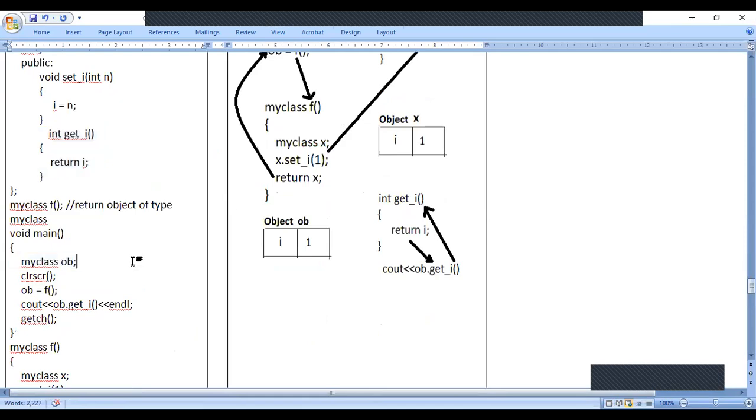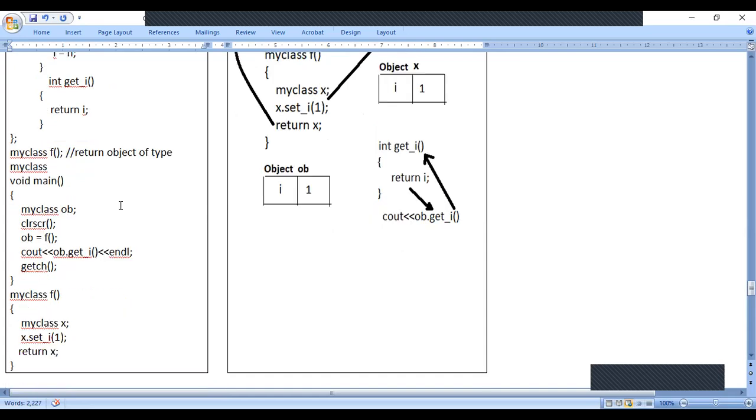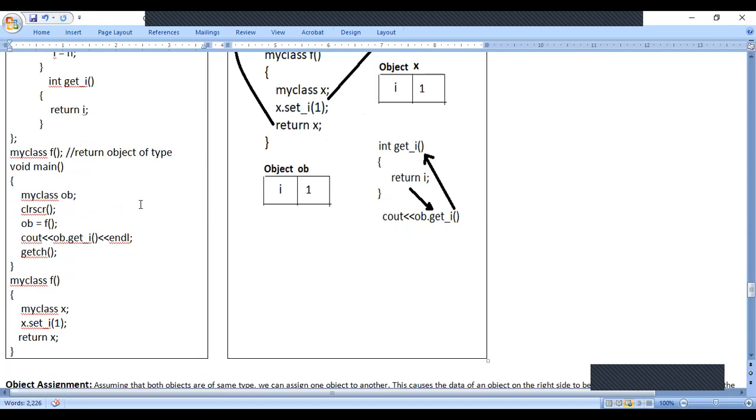Before the main program, one function is there. Somewhere it is missing. So MyClass f is a separate function. It is not present in the class. If you observe, it is a separate function. Here it is written MyClass f.